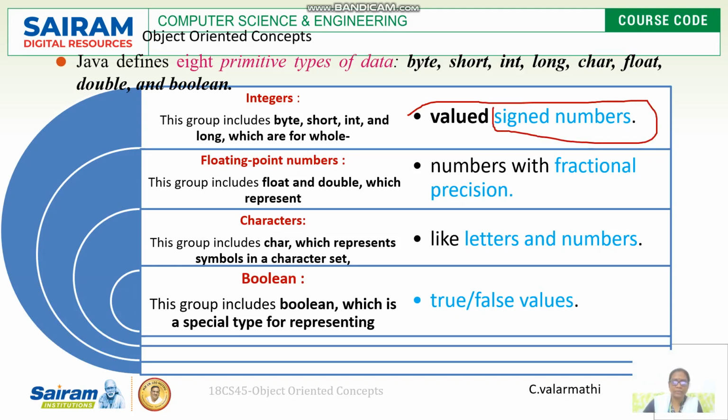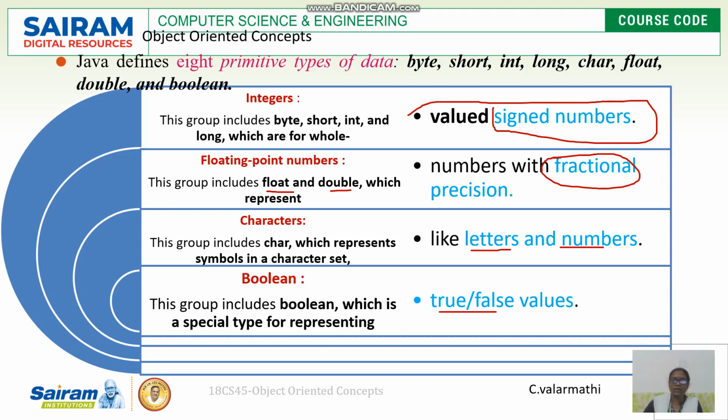Then floating point numbers, which include float and double values. They have fractional precision. And characters, which include char and also character sets like strings, so it may be combinations of letters and numbers. And finally, boolean, a special type representing either true or false.